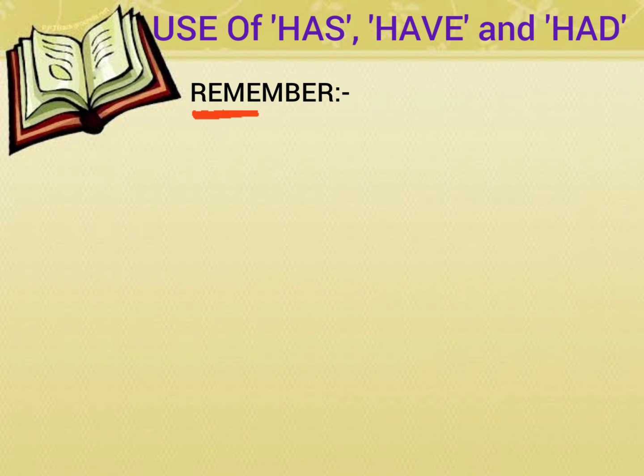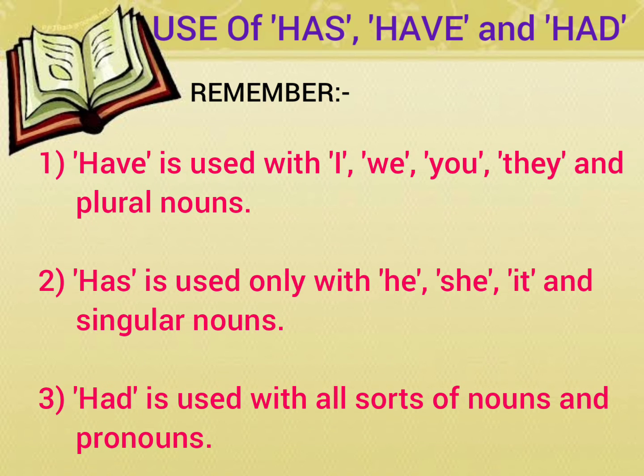Again we have to remember some points. First point, have is used with I, we, you, they and plural nouns. Second point, has is used only with he, she, it and singular nouns. And the third point, had is used with all sorts of nouns and pronouns.